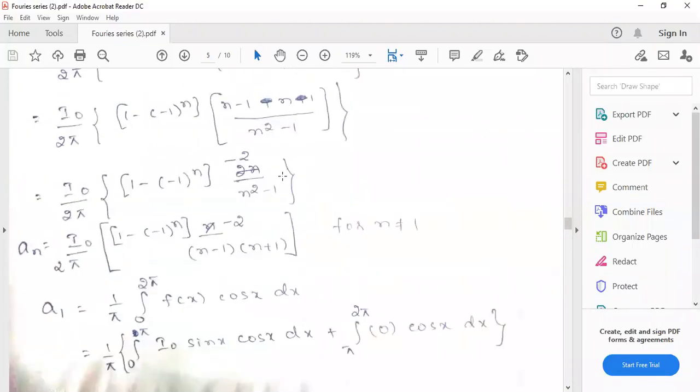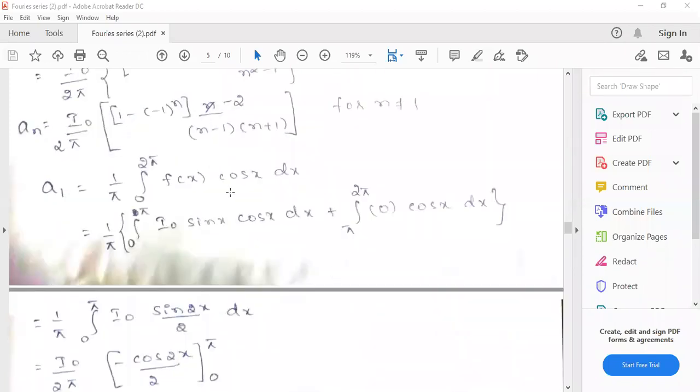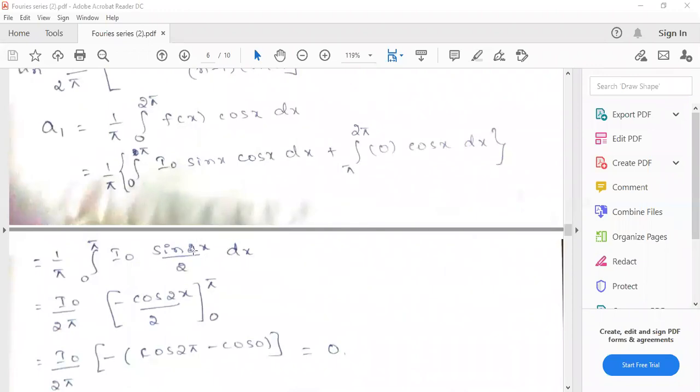Anybody? In place of sin x cos x? Sir, sin 2x by 2. Sin 2x by 2, correct. So because we know that sin 2x is nothing but 2 sin x cos x, if you want to make it in standard form, you just have to multiply by 2 and divide by 2 for this sin x cos x. So in place of 2 sin x cos x, we write sin 2x divided by 2.